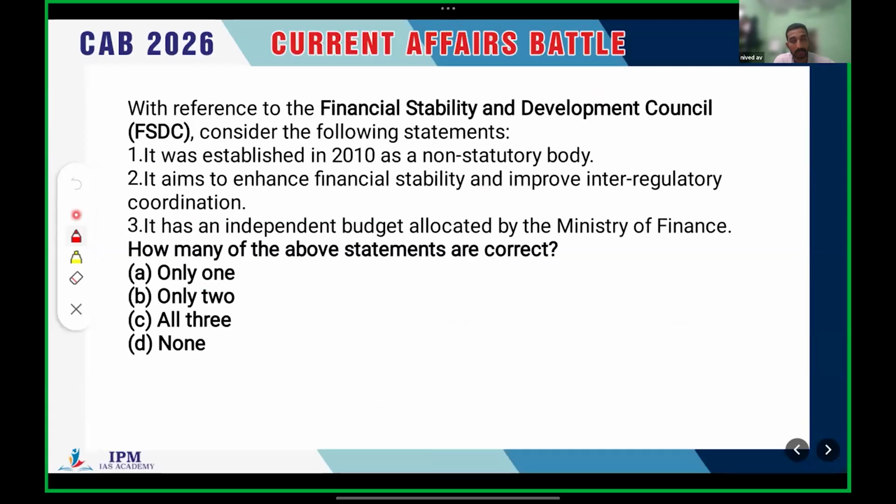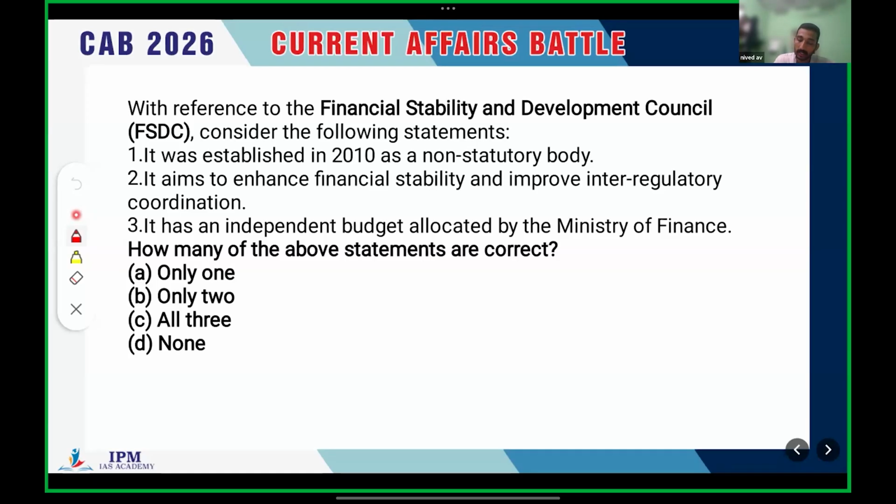What is the answer? Simple. So it's option A only. Why did you choose option A only? Someone is saying option B, someone is saying all three are correct. Okay, let's see.